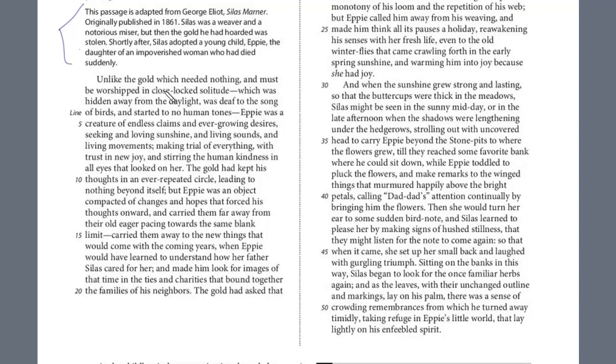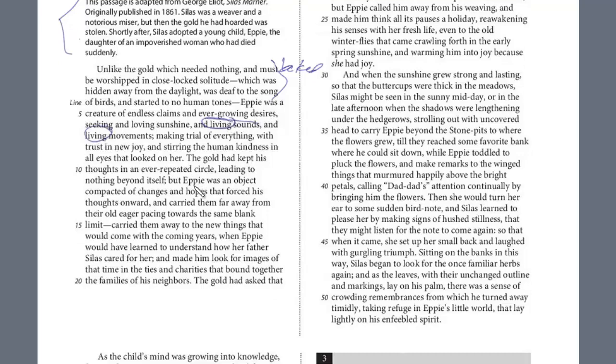So at the very beginning, unlike the gold, which needed nothing and must be worshipped in close-locked solitude, which was hidden away from daylight and deaf to the song of birds, and started to know human tones, and this is all talking about how he was locked in by the gold. Eppie was a creature of endless claims and ever-growing desires. She was seeking and loving sunshine, living sounds, and living movement, making trials of everything with trust and new joy, and stirring the human kindness in all eyes that looked on her. So you see here we have endless claim, this ever-growing desire, these living sounds and living movements. She was really full of life, and that's the word you're looking for.